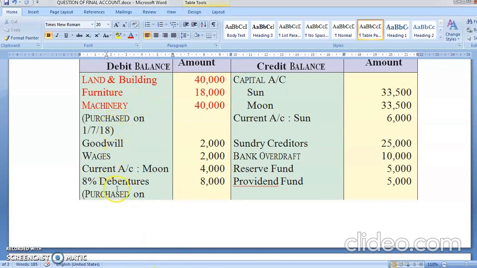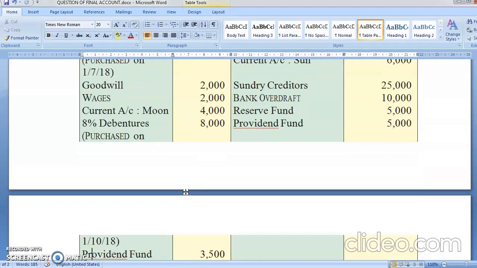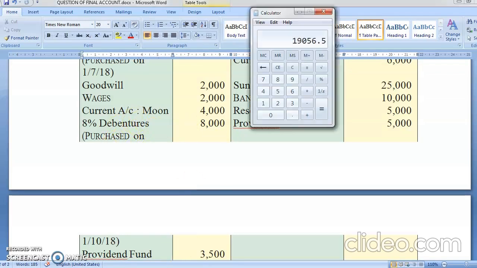See here there is something: 9% debenture purchased. When was it purchased? On 1st October. Debentures give you a fixed rate of interest. So October, November, December, January, February, March: 6 months' interest is due, which is receivable from the company. The debenture is 8,000, at 9%.